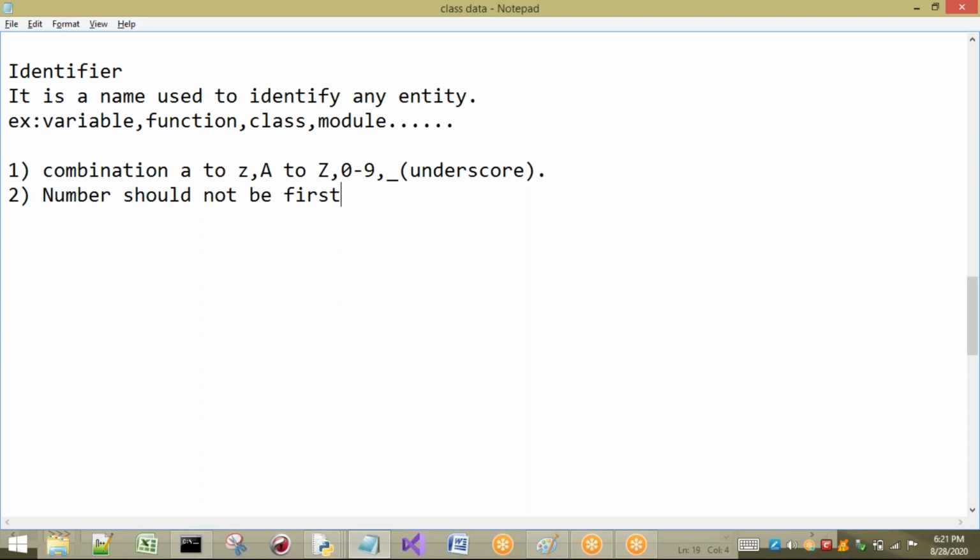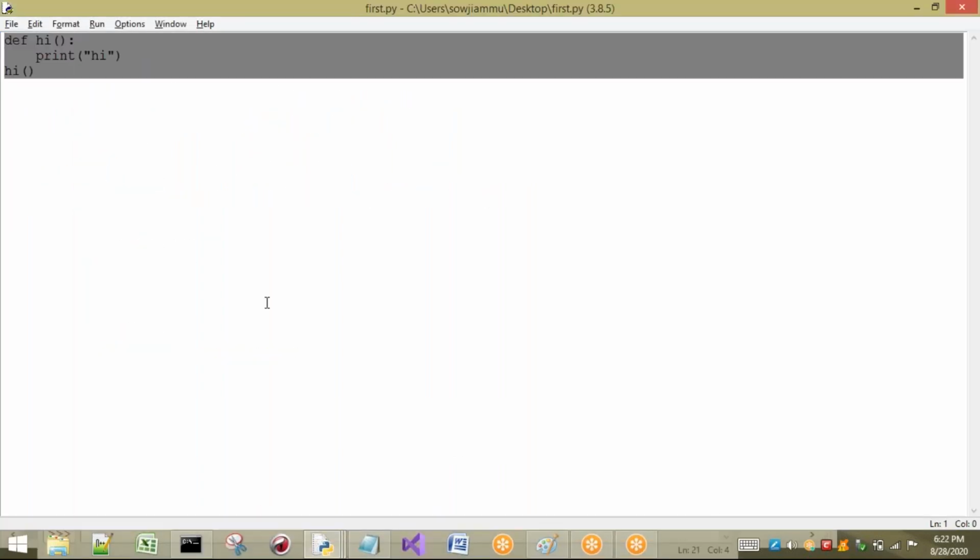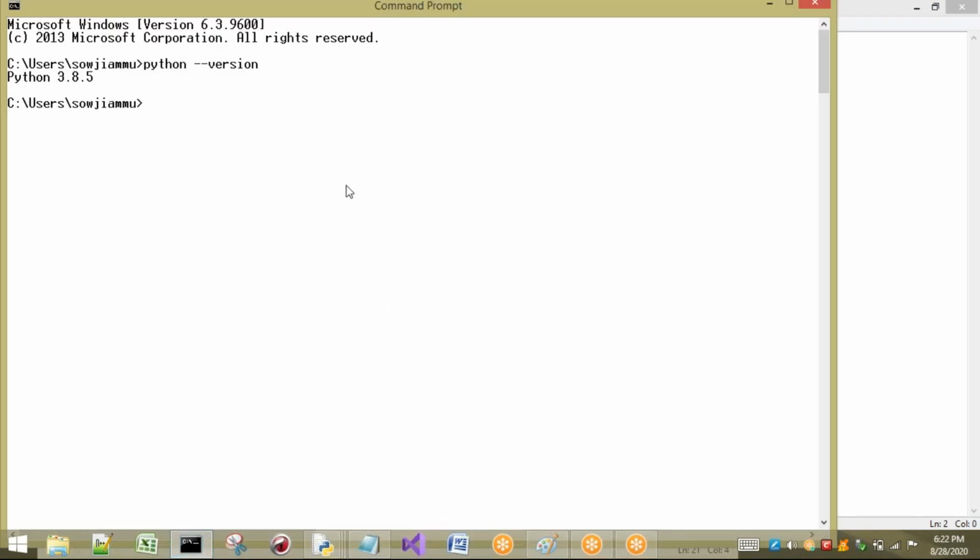I will try to write an identifier with 1 at the first position. See what it gives you: invalid syntax. The same program I will write in my file so you can understand clearly. There you will get a clear error. I am going to take 1abc equal to 20, save it, and execute it using the command prompt.